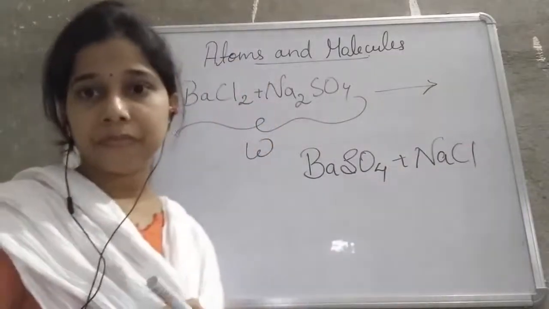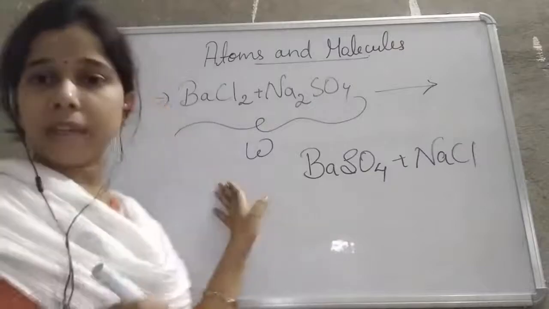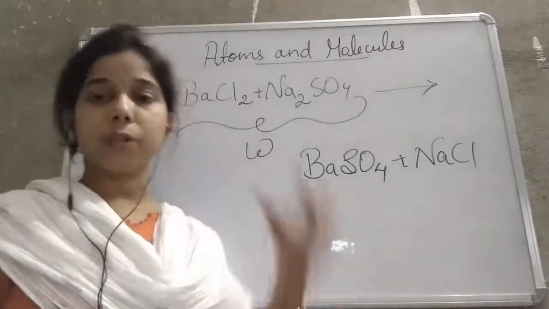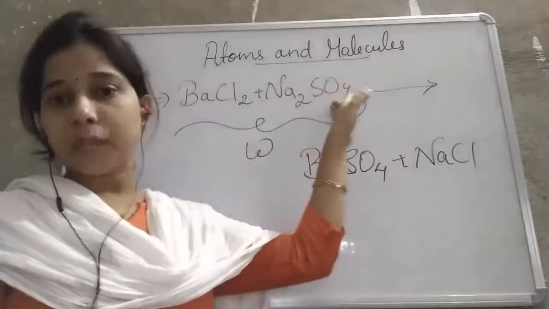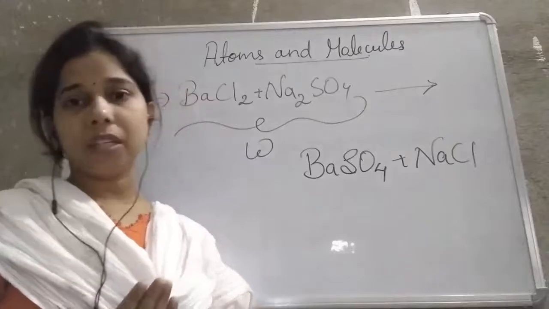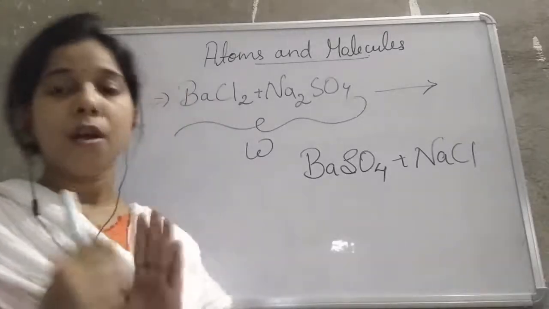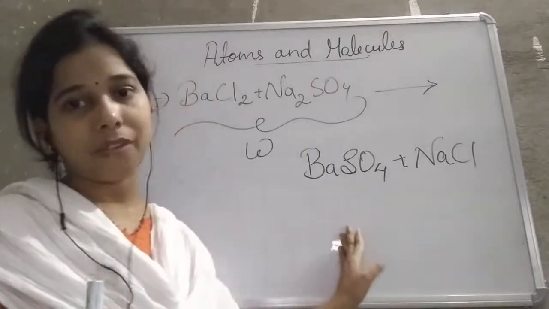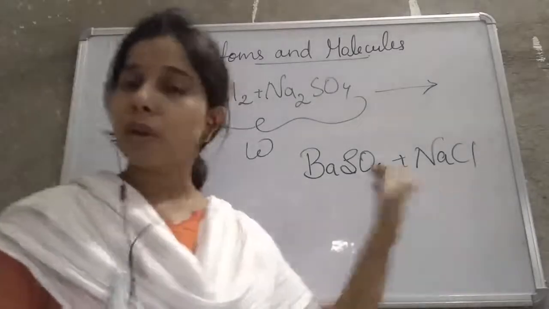Okay, so before reaction the weight was W. After reaction, when you drop the sodium sulfate into the barium chloride, both of them react with each other, due to which there is a formation of a white precipitate of barium sulfate and the formation of sodium chloride.